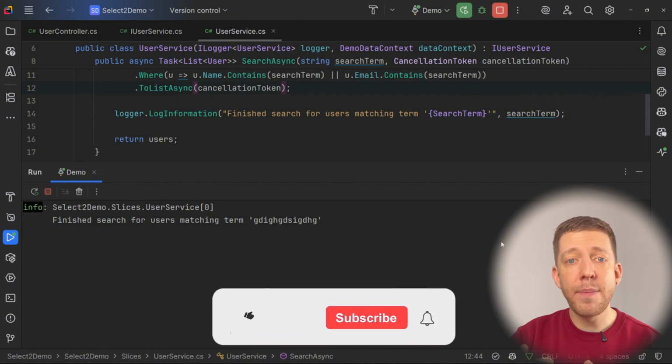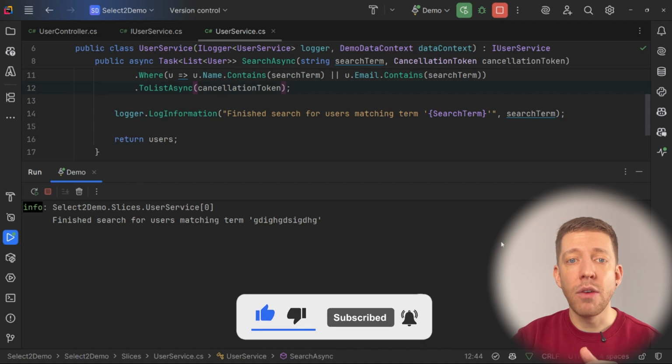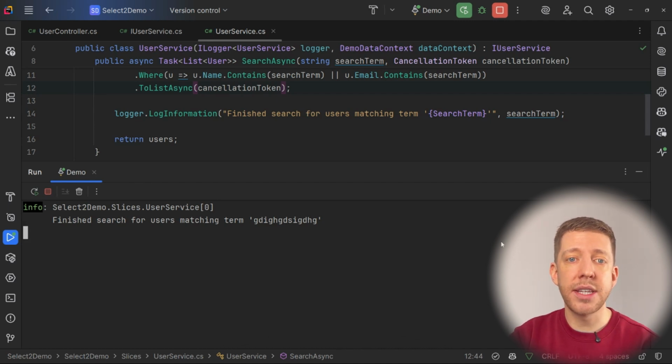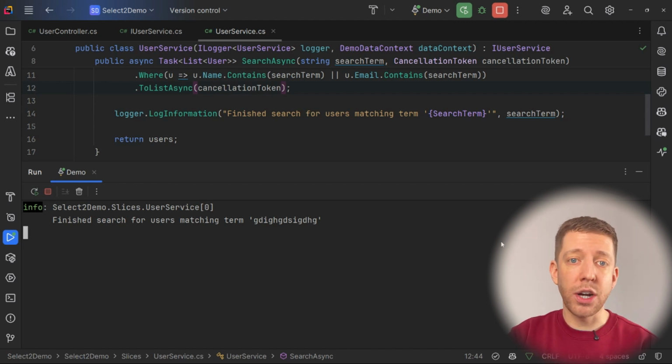Now, granted, the type ahead should at least wait a few seconds for the user to stop typing before we send the request to the server, rather than just sending it immediately as soon as they type every single letter. However, this particular type ahead comes like this as default, so you actually have to know to go in and set that setting. But even with that setting, this can still happen. It depends on how long your search results take to come back. So it's really important to add cancellation tokens, not just for type aheads, but for all of your requests.